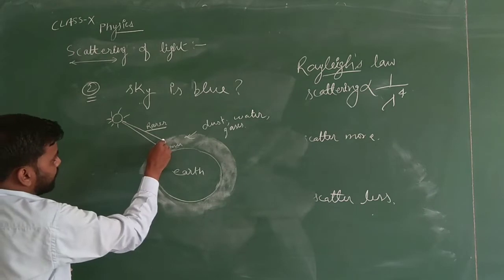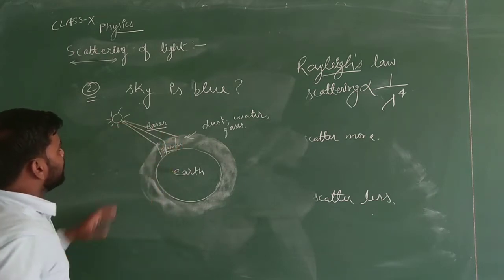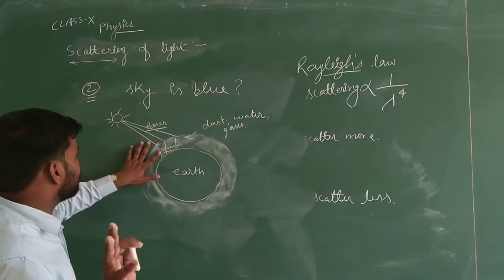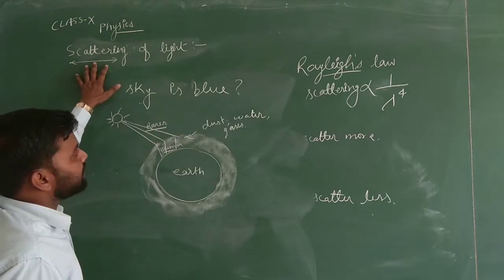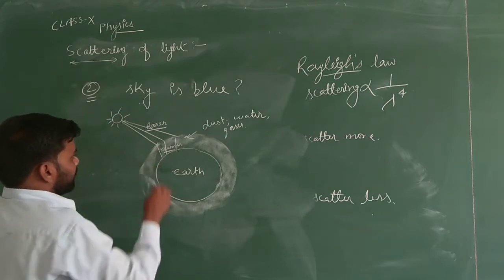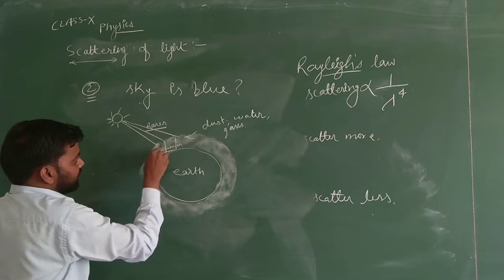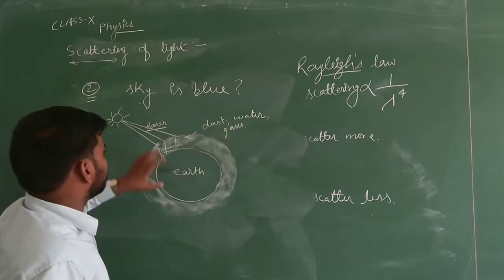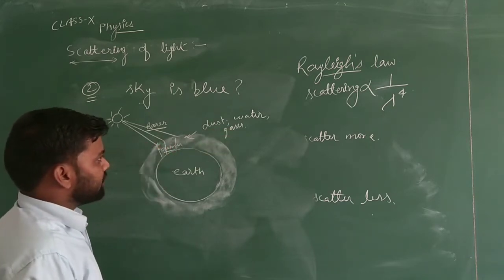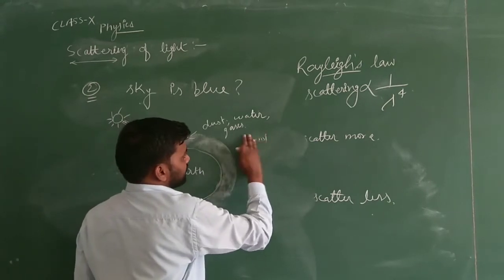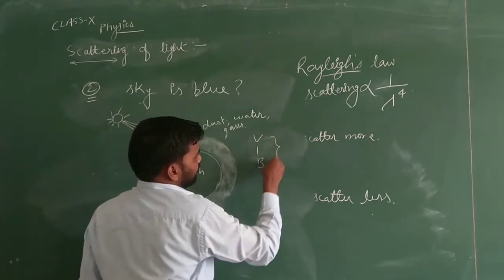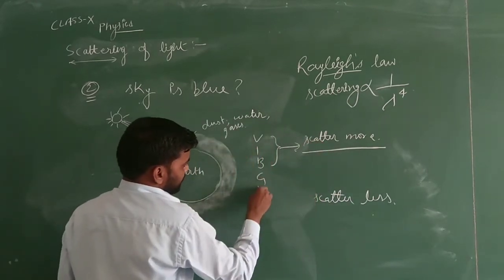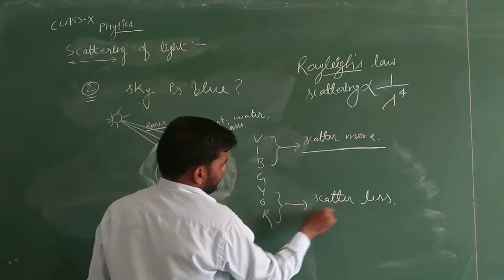Whenever a light ray comes from this point, it will bend. So what is happening actually? The refraction is taking place. The first case is clear. Now, the second case is that scattering of light is also happening here. When these colors come here, the particles of dust, water and gases will start scattering this light. As we know, violet, indigo and blue all scatter more, but at the last end, yellow, orange and red scatter less.